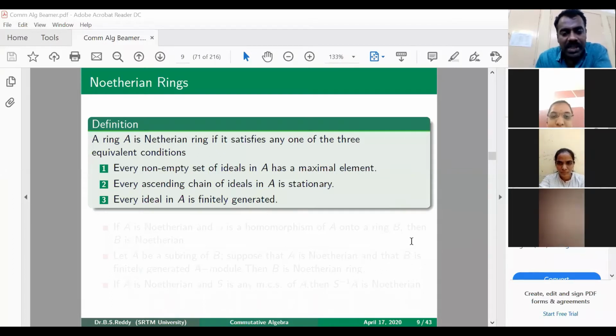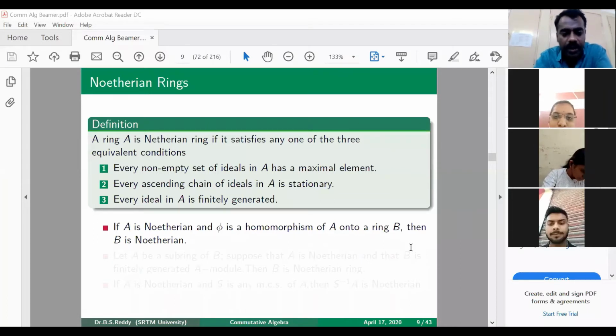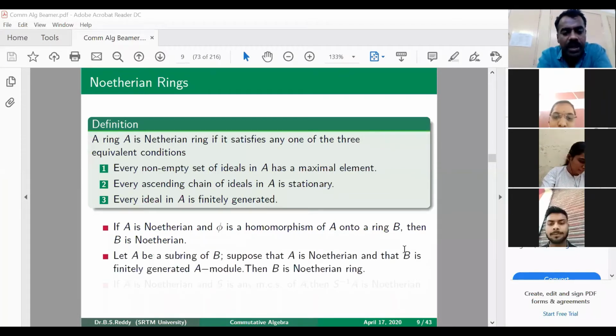Now, if we quickly see some of the properties, the proofs are very easy to understand, which I have already given in the material. If A is a Noetherian ring and phi is a ring homomorphism from A onto another ring B, then B is also Noetherian. So it says that a homomorphic image of a Noetherian ring is Noetherian. And the second one: if A is a subring of B, A is Noetherian and B is finitely generated as an A-module, then we can say that B is Noetherian.